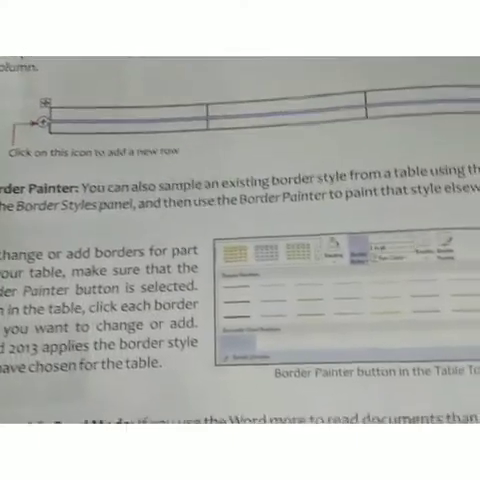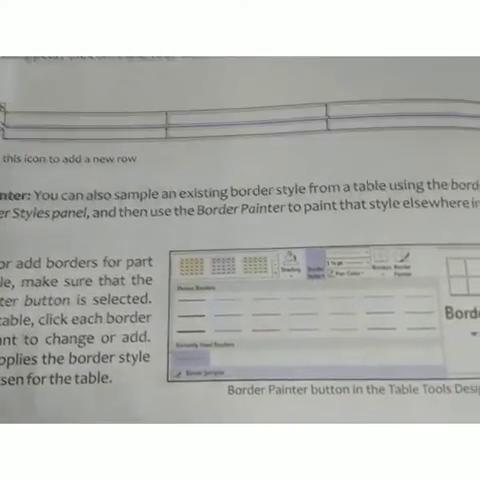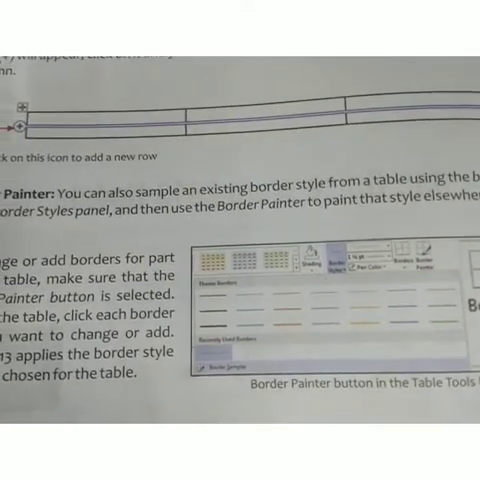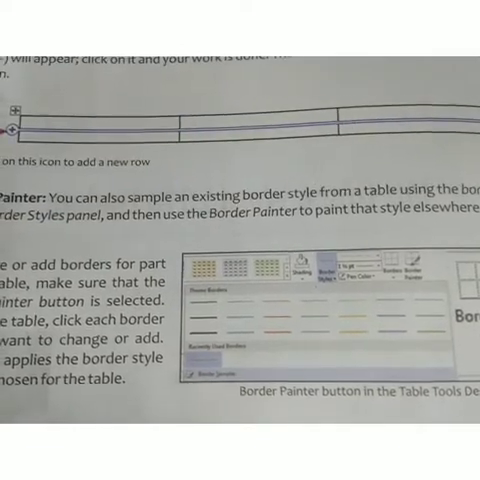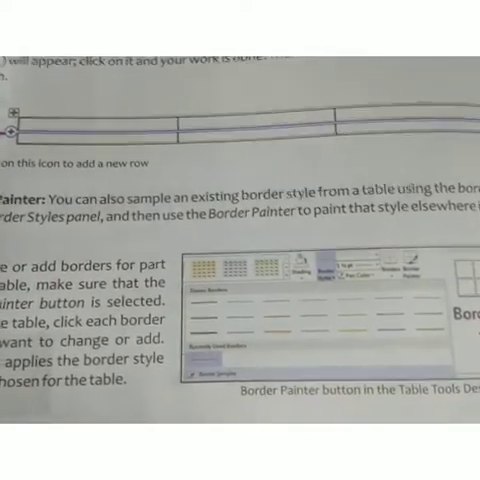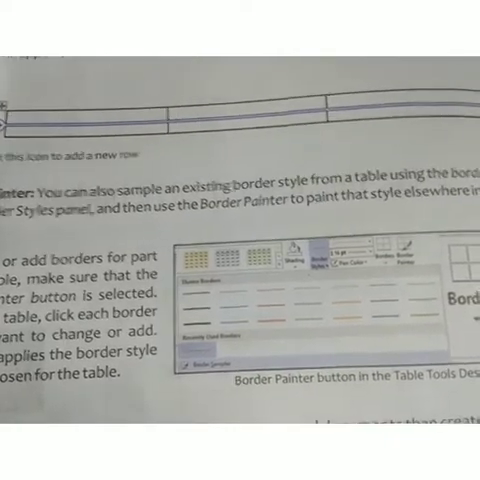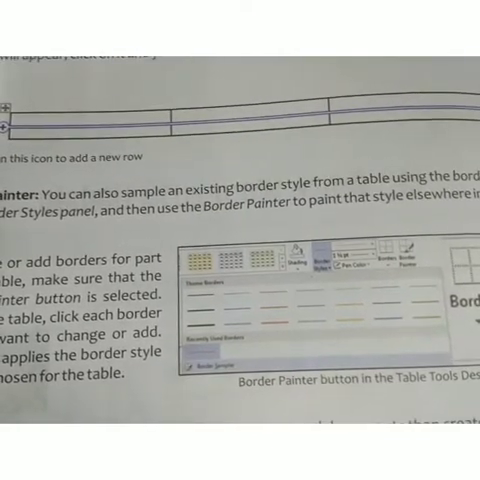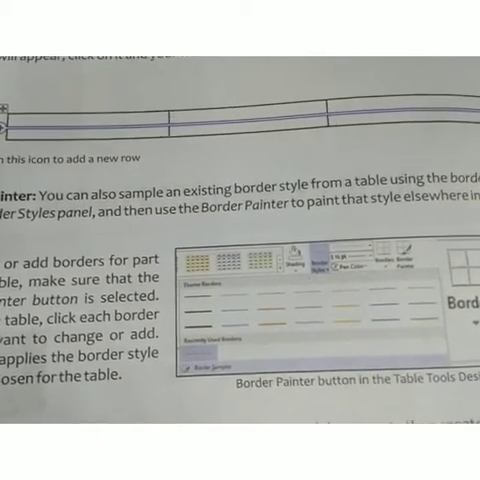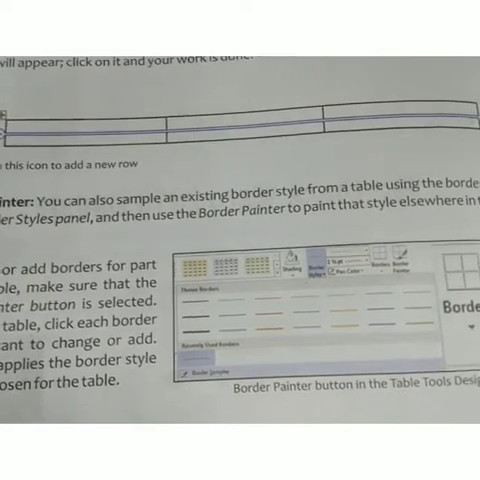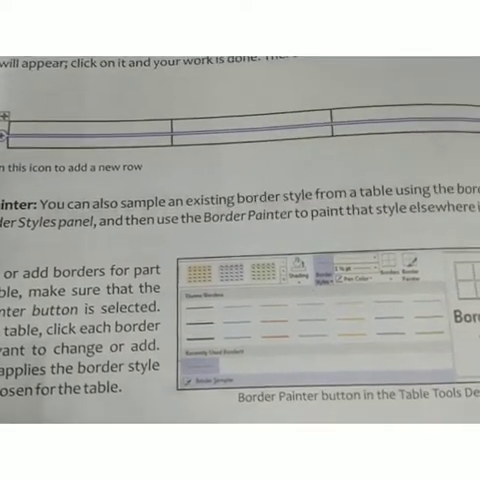Next, fifth, is the Border Painter, a new feature. You can also sample an existing border style from a table using the Border Sampler in the Border Styles panel. Students, see the Border Painter button in the Table Tools Design tab. To change or add a border for a part of your table, make sure that the Border Painter button is selected. You can see in Word 2013 how to apply the border style accordingly. So it's a new feature, the Border Painter option.